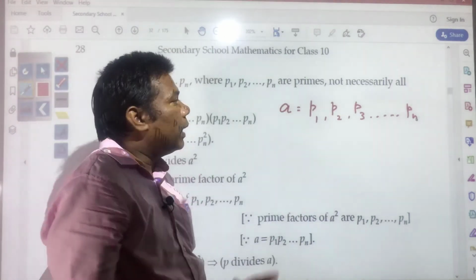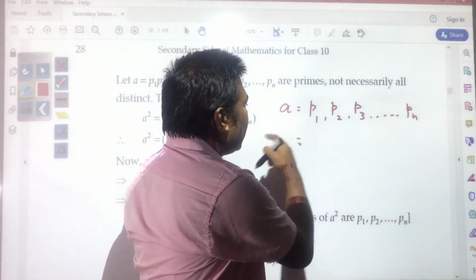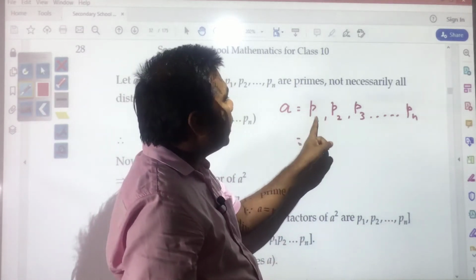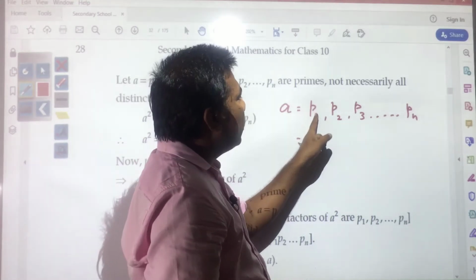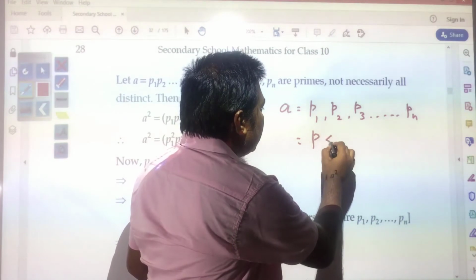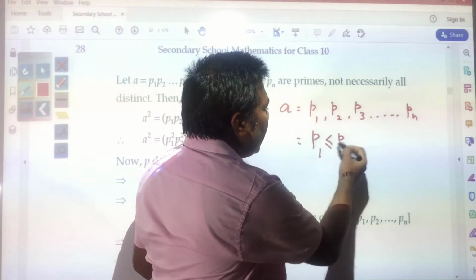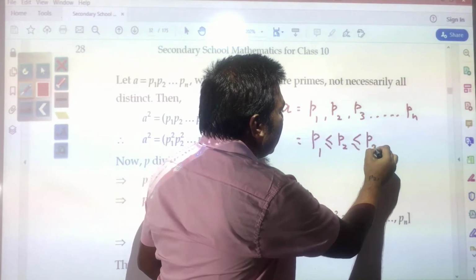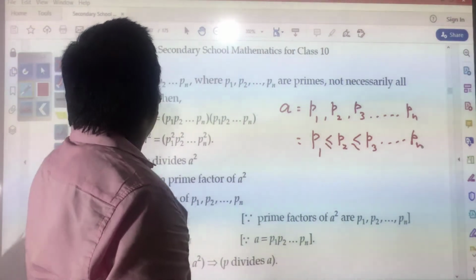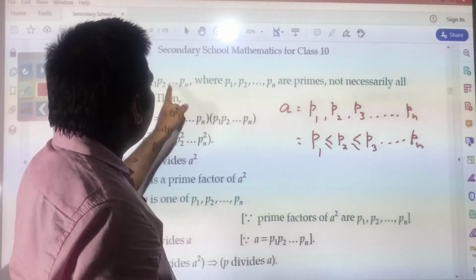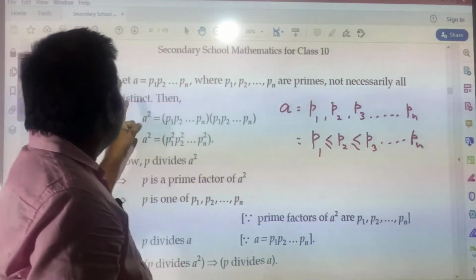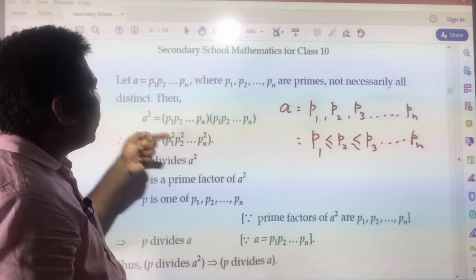It is not necessary that p1 will not be equal to p2. It may happen that one factor will be equal to other factors also. So, it may happen p1 is less than or equal to p2, which is less than or equal to p3, up to pn. Let a equal p1, p2, up to pn, where p1, p2 up to pn are primes, not necessarily all distinct. Then a square will be what?